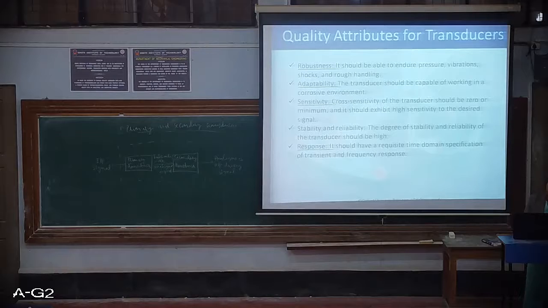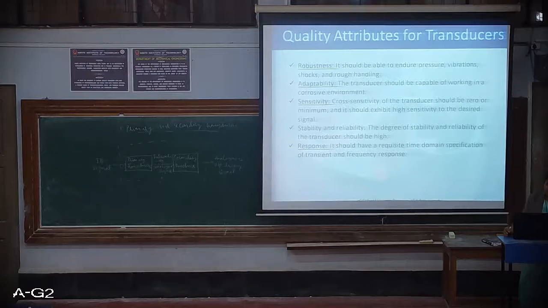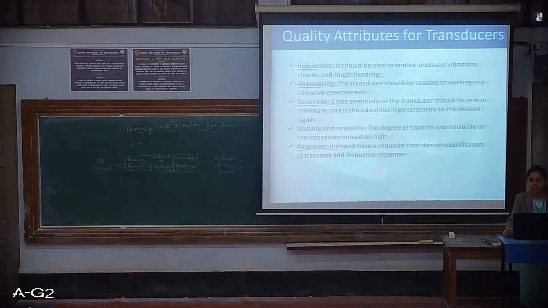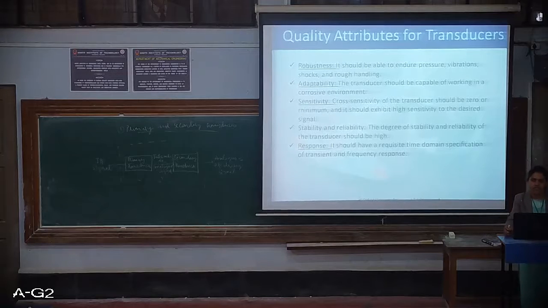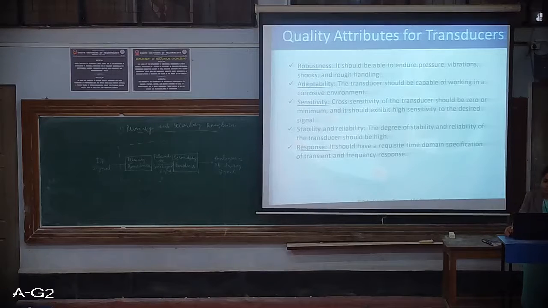Robustness, the next one: it should be able to endure pressure, vibrations, shocks, and rough handling. I think this is applicable to all the instruments that we use in our laboratories. They should be robust. And adaptability: it should be capable of working in a corrosive environment. That particular instrument, the transducer, should not get corroded very easily.